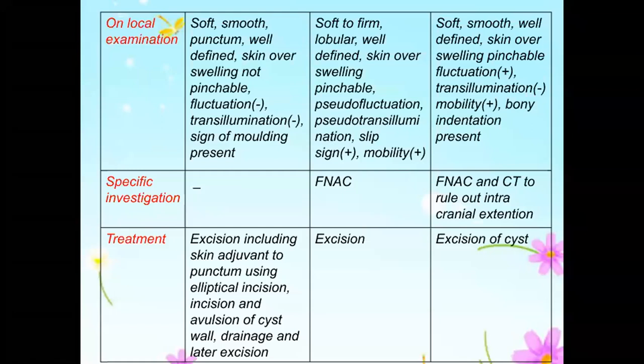Specifically, FNAC will not be done to rule out a dermoid. CT we do just in case of a swelling on the scalp with a bony indentation, when you want to know whether the dermoid has intracranial extension. Otherwise, FNAC is not done for dermoid or anything like that. For lipoma, at least you can do FNAC and find adipocytes, but for sebaceous cyst and dermoid, you don't do FNAC to diagnose the condition.